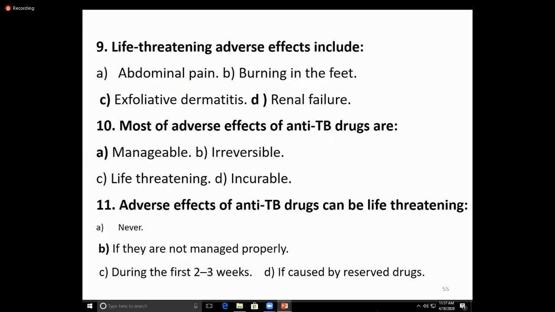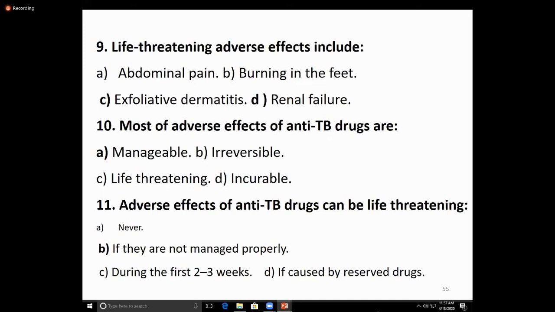Daily administration of the drug is given. If jaundice or hepatitis adverse effects appear, the drug should be stopped until the reaction subsides. After subsiding, you reintroduce the drug. If the patient develops skin rashes, you stop the anti-tuberculosis drug and restart one at a time in low doses. If the patient develops visual disturbances, ethambutol is discontinued.